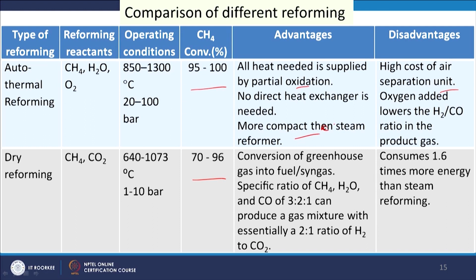And then dry reforming, as we have discussed, uses carbon dioxide. So, that is the major advantage of this process: conversion of greenhouse gas into fuel or syngas. A specific ratio of methane, steam and carbon dioxide, 3:2:1, can produce a gas mixture with essentially a 2:1 ratio of hydrogen and CO. This is required for liquid fuel synthesis, methanol synthesis, etc. If we can develop a suitable catalyst and the coke deposition problem can be reduced, this process can be attractive, but this is a challenge for this process.